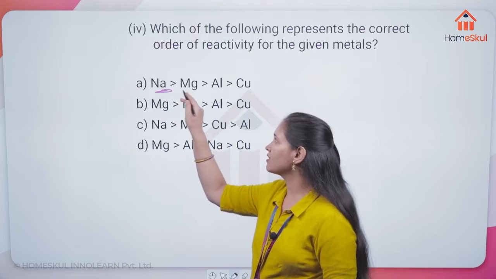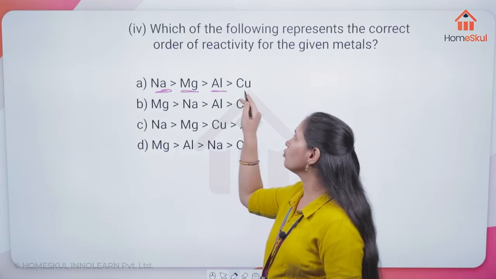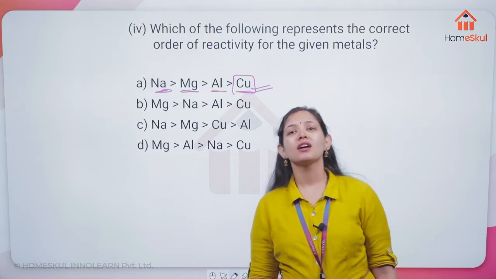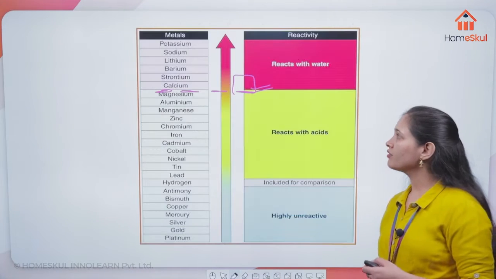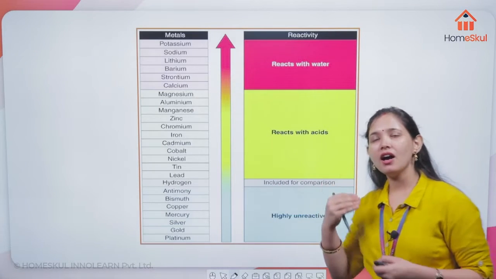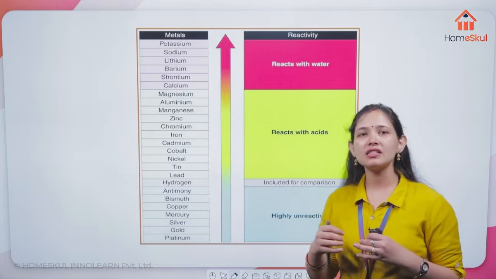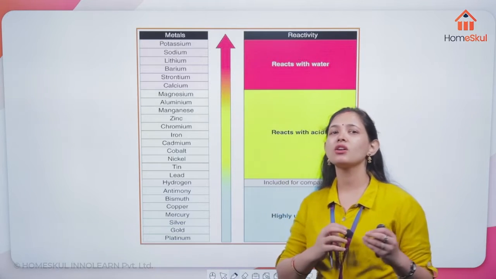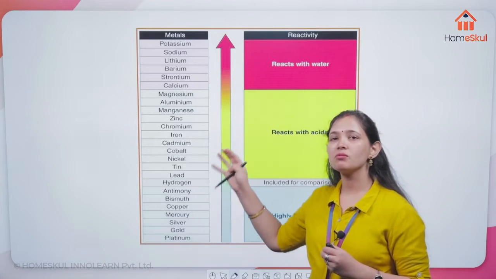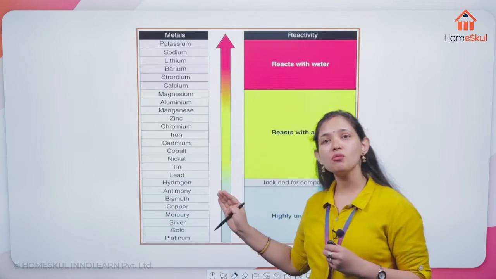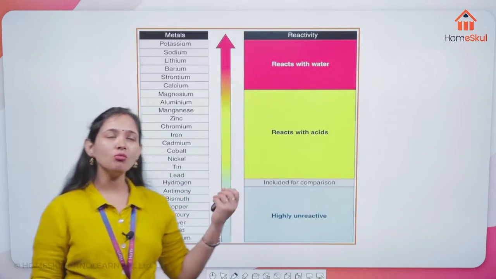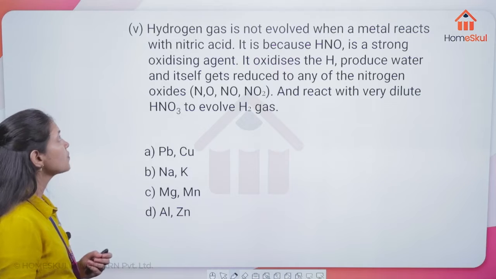Sodium comes first, then magnesium, after that aluminium, and last comes copper. By this you can easily arrange all the metals in increasing or decreasing order of reactivity. This is the important thing, that is why I am telling you again and again, this is very important. Please study this thoroughly.